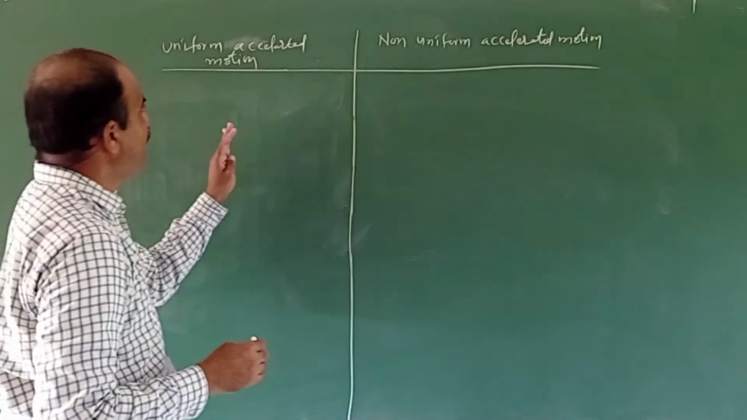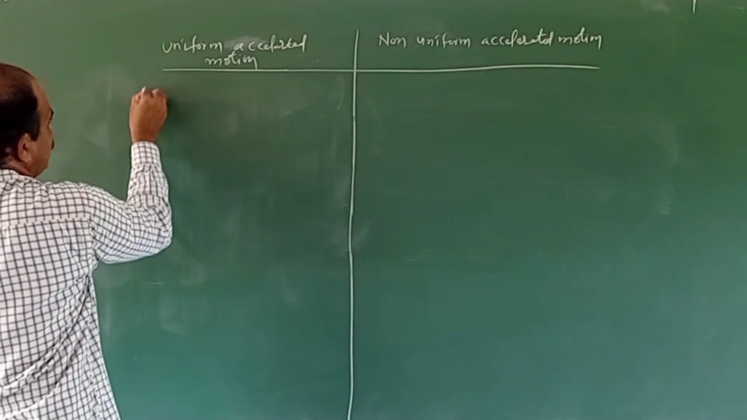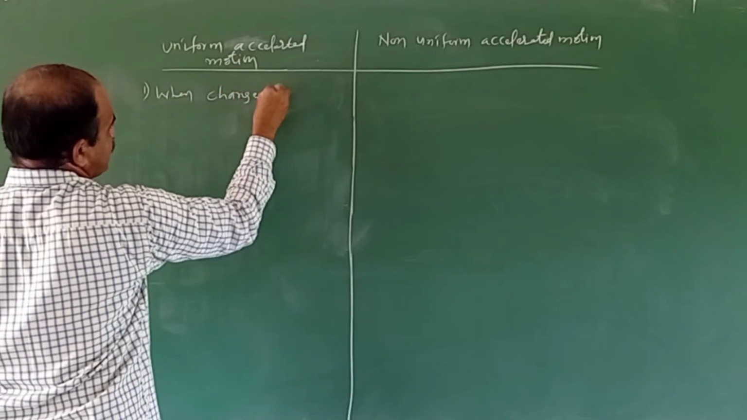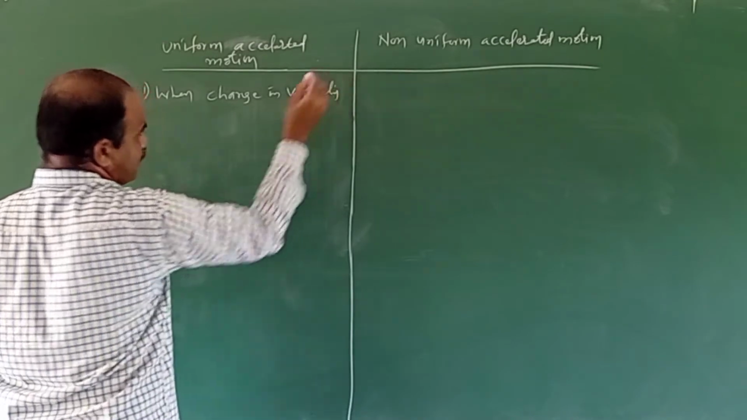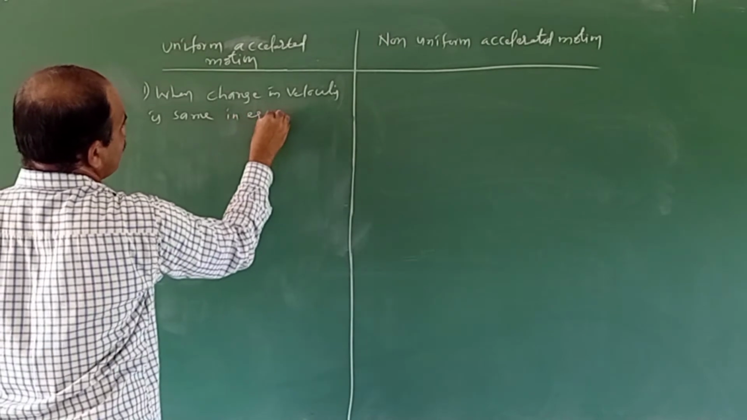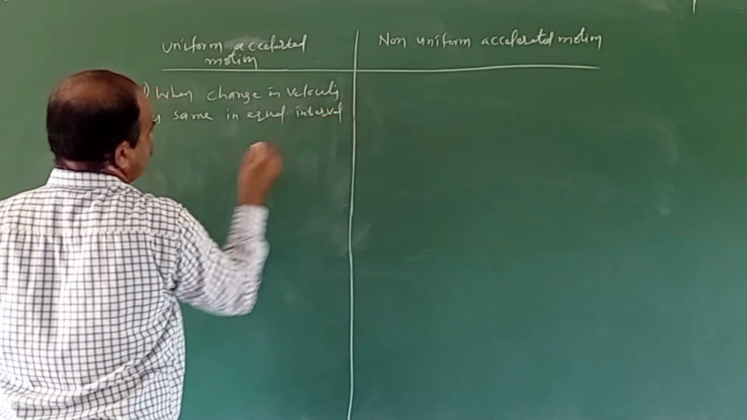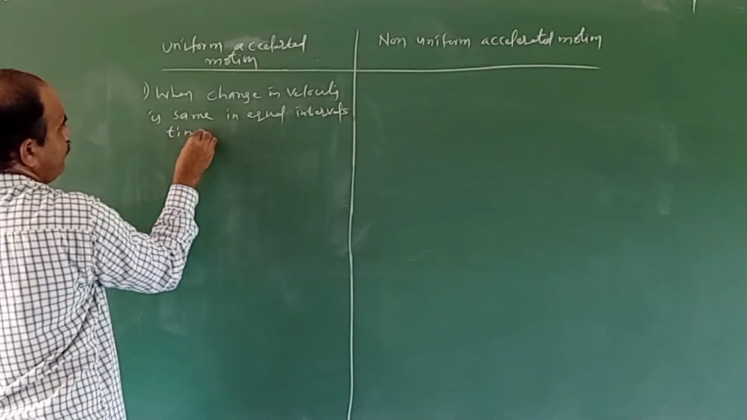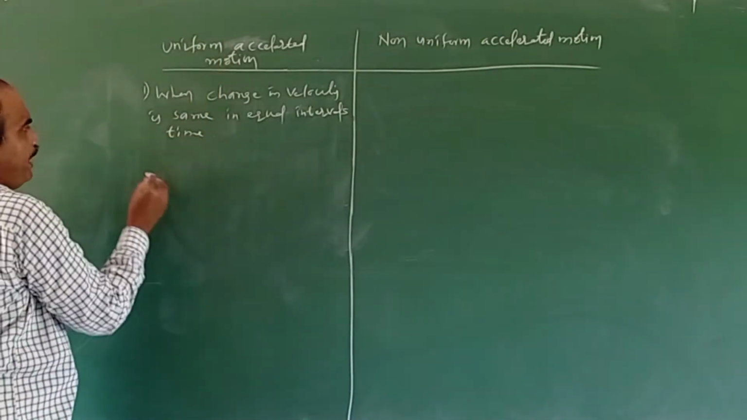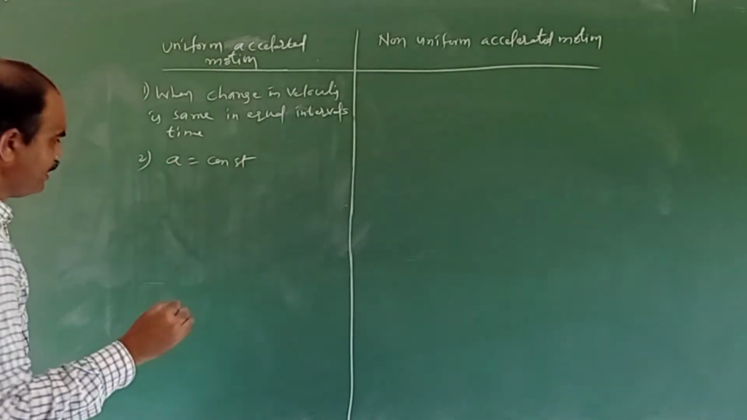Now coming to uniform accelerated motion and non-uniform accelerated motion. Uniform accelerated motion means that when the change in velocity is the same in equal intervals of time, that motion is said to be uniform accelerated motion. In this motion, the acceleration is constant and cannot change.